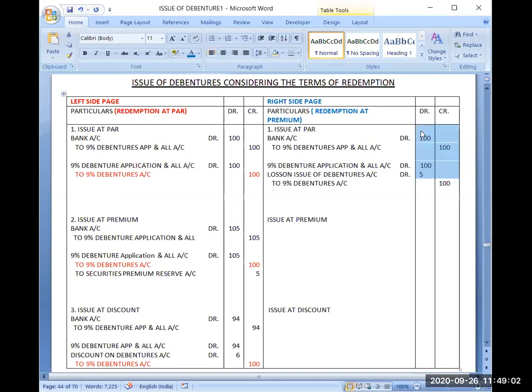Okay, now the next thing which I want to tell you is, now I have accounted for the loss which I have promised to the debenture holder, that I will be paying you rupees 5 extra after 5 years when I will be redeeming the amount of debentures.